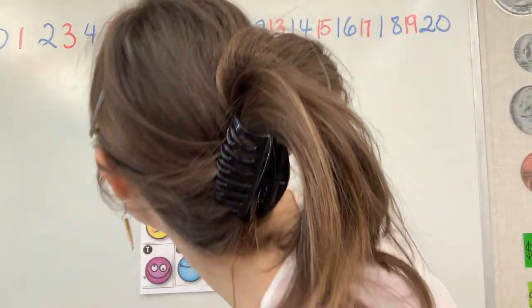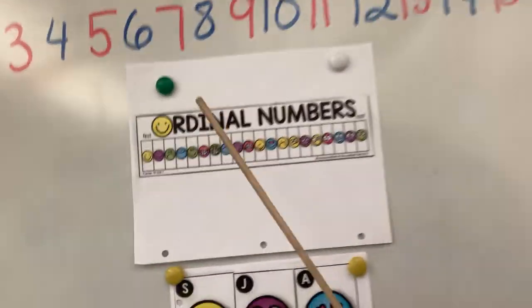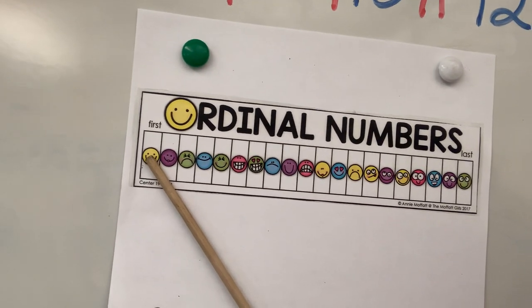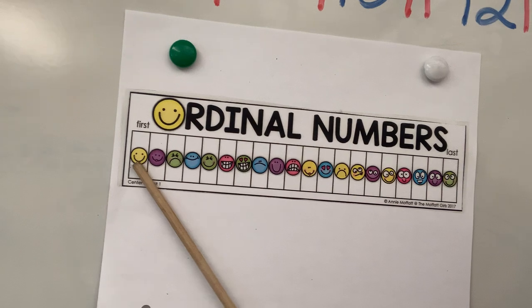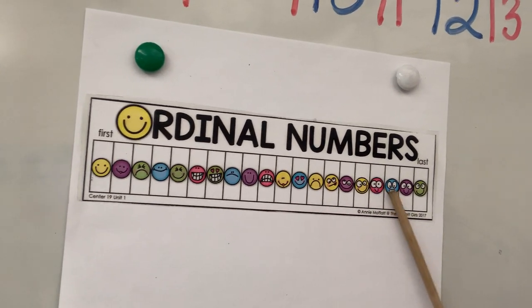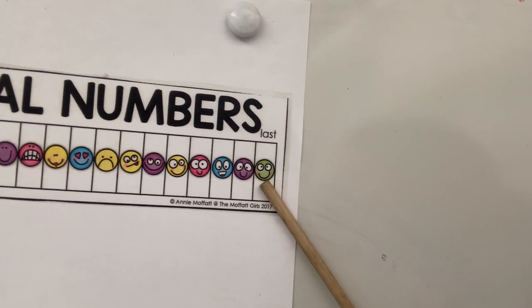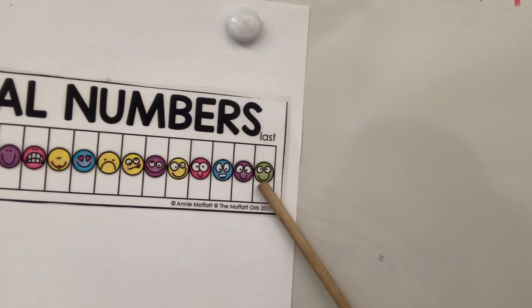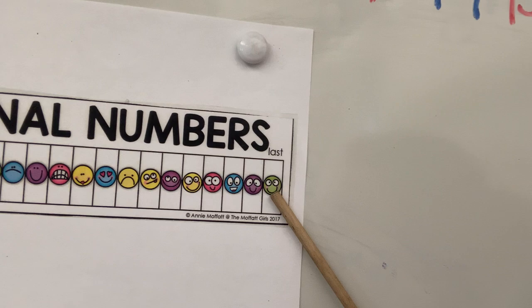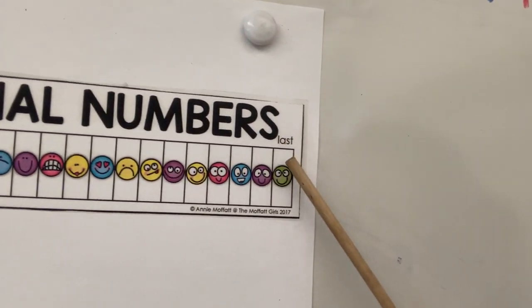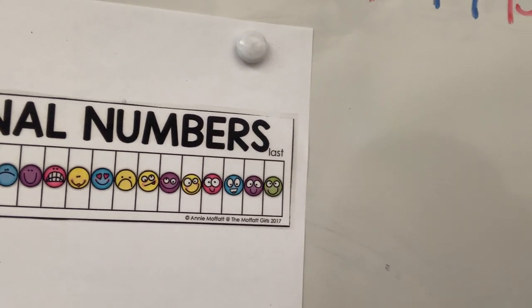That is the first emoji. That's the first one in line, right? And then this one right here is the last one. He's the last one on the line, okay? First and last, okay? Do you see that?